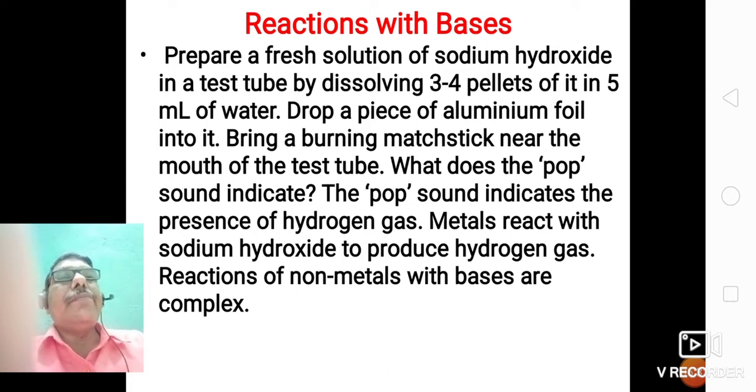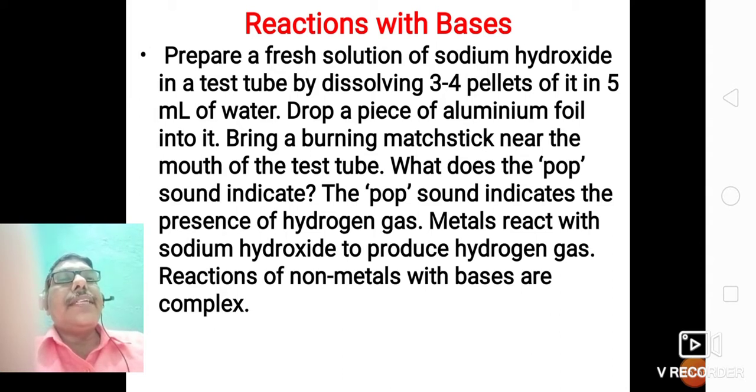So, reaction with bases. Prepare a fresh solution of sodium hydroxide. All of you know that sodium hydroxide is a base. To prepare the solution of sodium hydroxide, dissolve 3-4 pellets of sodium hydroxide in 5 ml of water. Drop a piece of aluminum foil in it.